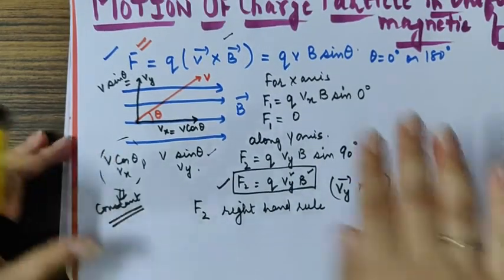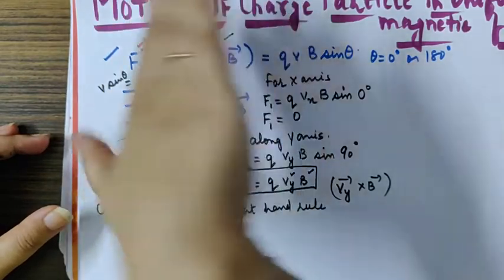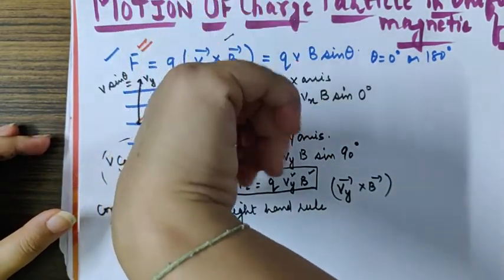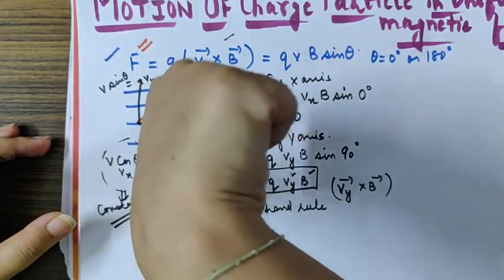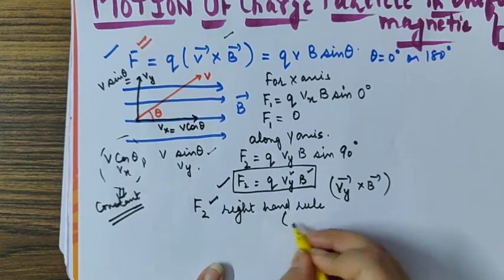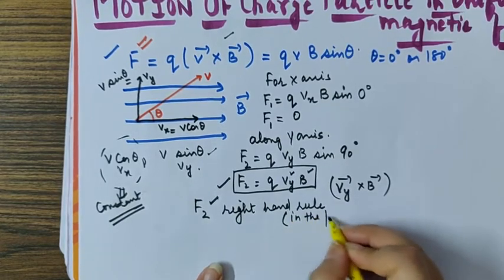Let's do this. Velocity's direction, right hand. Move your right hand towards the magnetic field through the smaller angle. The thumb is in the plane of paper. So where should be the direction of F2? It is in the plane of paper.